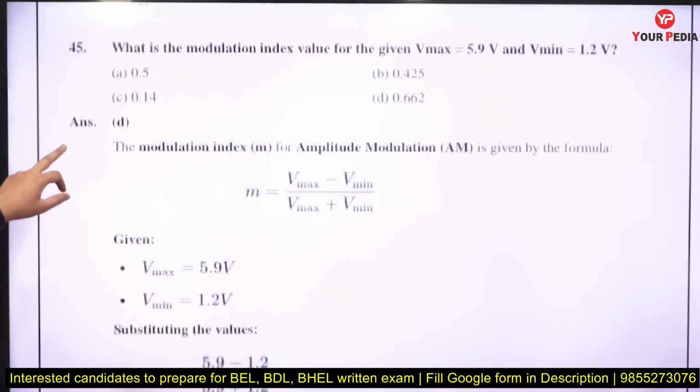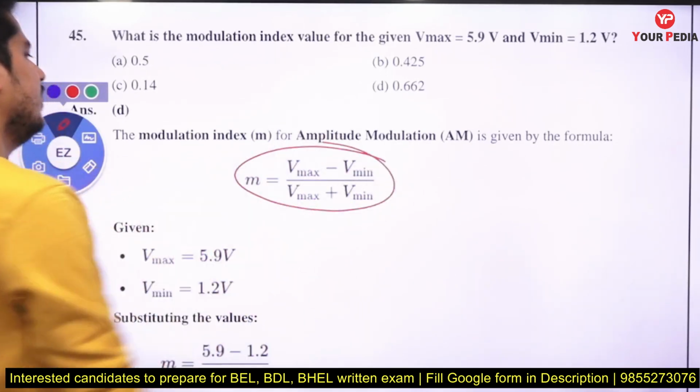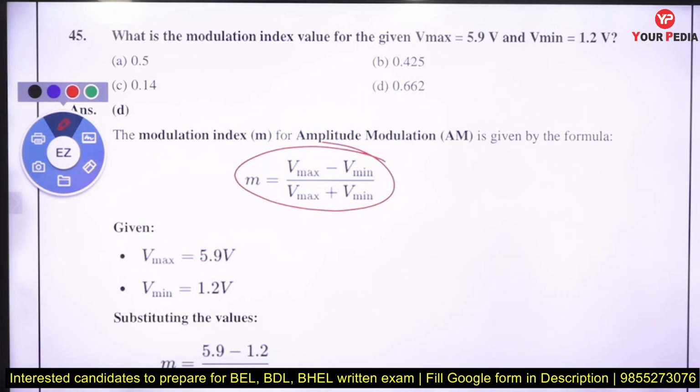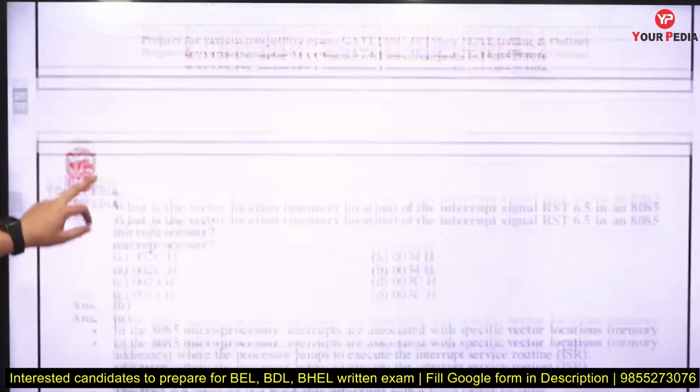Next is, what is the modulation index? Vmax and Vmin are given to you. The modulation index formula is m equals Vmax minus Vmin divided by Vmax plus Vmin. So you can just plug in the values and the value is 0.662.